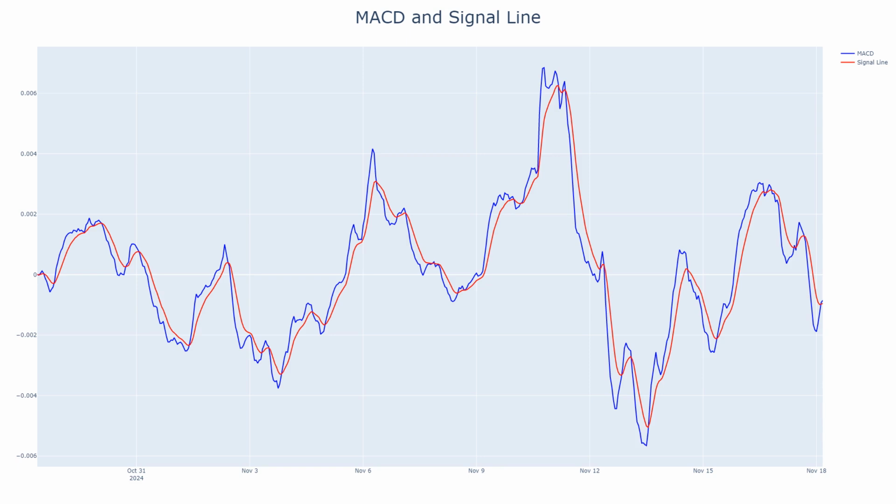MACD and signal line analysis. The MACD is currently at -0.00085, while the signal line is slightly lower at -0.00095, confirming weak bearish momentum. The narrowing gap between these lines indicates reduced selling pressure. The MACD histogram reflects minimal divergence, suggesting a potential reversal if the MACD line crosses above the signal line. Historical trends suggest that similar setups have led to 3% to 5% gains, but confirmation is required.